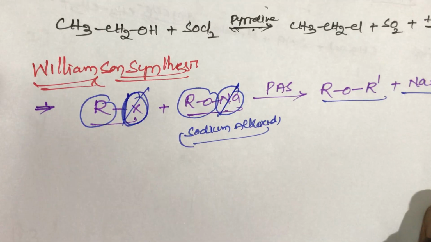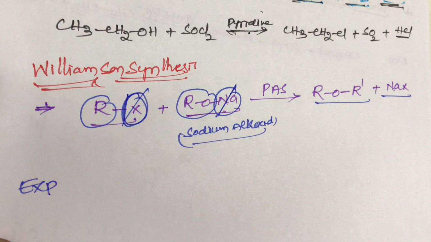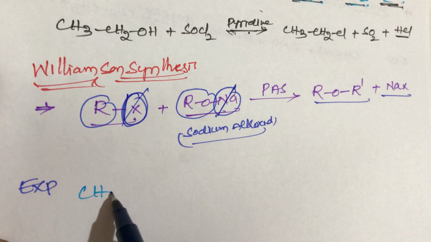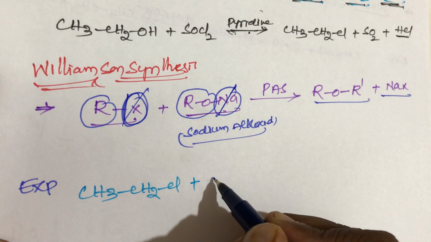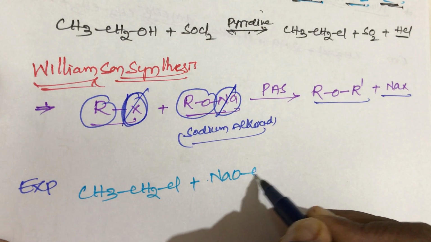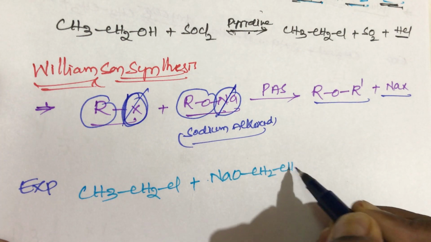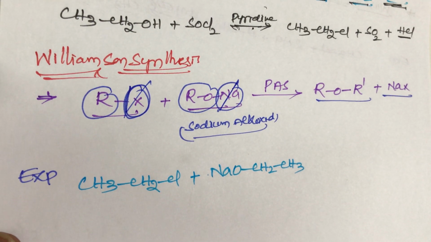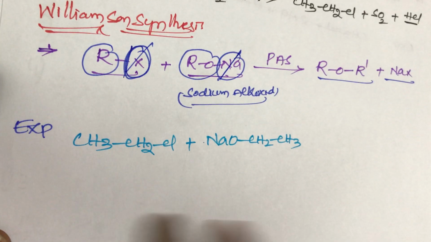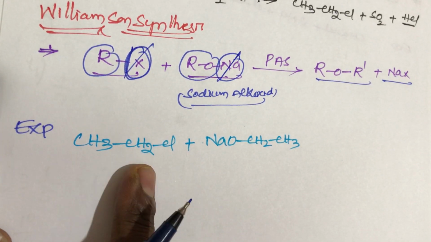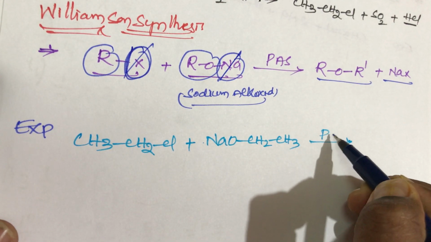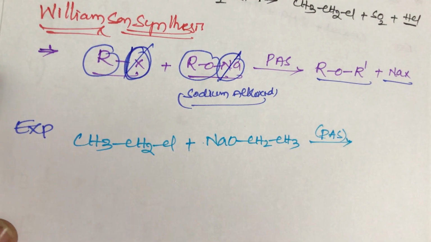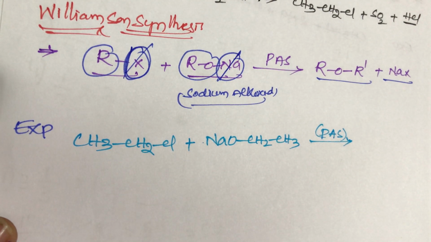Now take the example for Williamson's synthesis, student. When ethyl chloride, CH3CH2Cl, reacts with sodium ethoxide, NaOCH2CH3, in the presence of a polar aprotic solvent, PAS means polar aprotic solvent, we get diethyl ether.